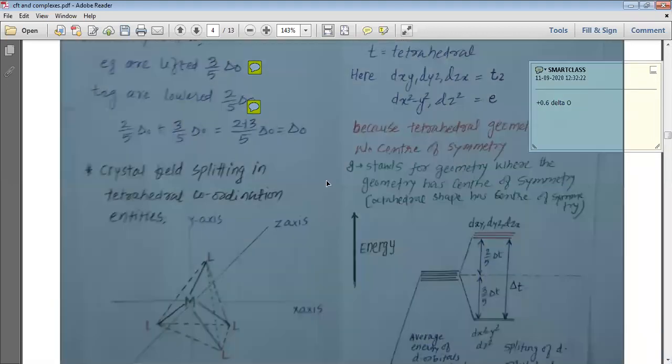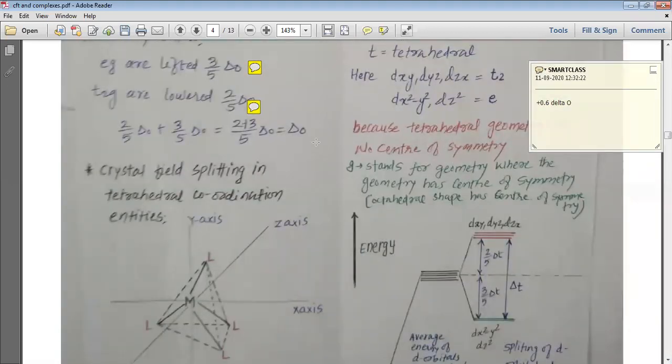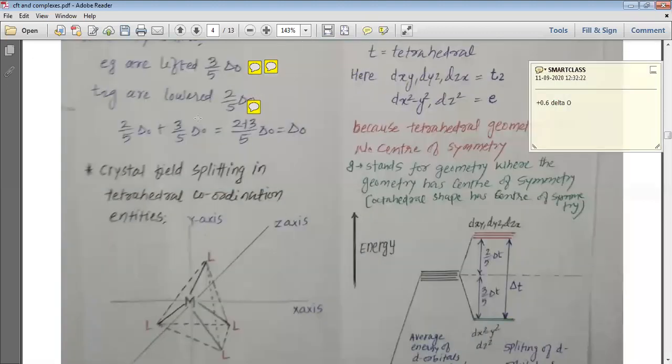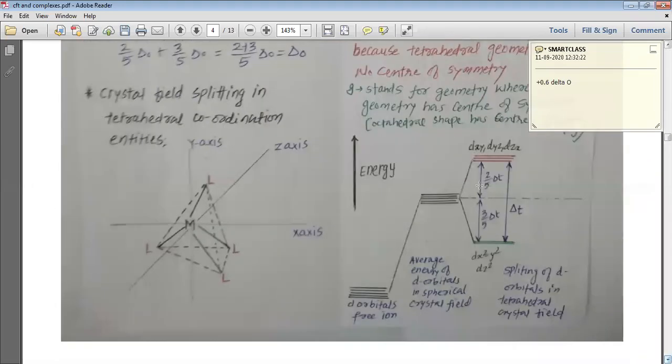concept. Then when we move, you know, total energy are the energy of Eg and energy of T2g, that is 2.5 delta O plus 3.5 delta O, that is total delta O. So total splitting we represented as delta O, my dear students, and this is how we truly understand it. So this is how we can understand, my dear students, about the splitting of delta O, that is into the octahedral field.